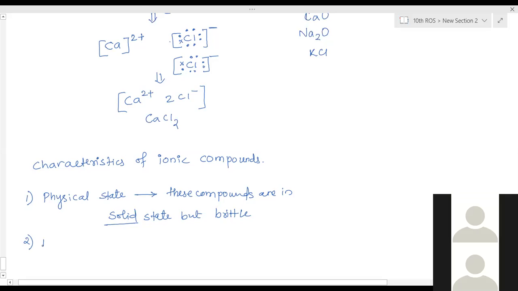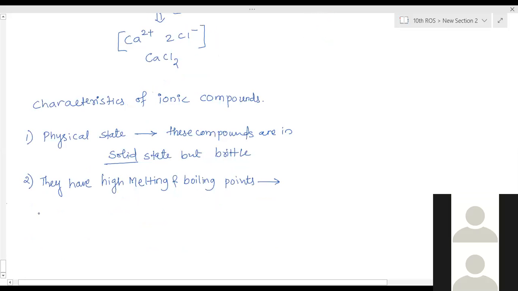Second one, they have high melting and boiling points. Why? Melting means converting solid into liquid state, and boiling means liquid into gaseous state.